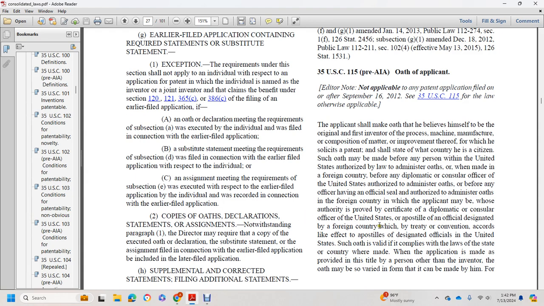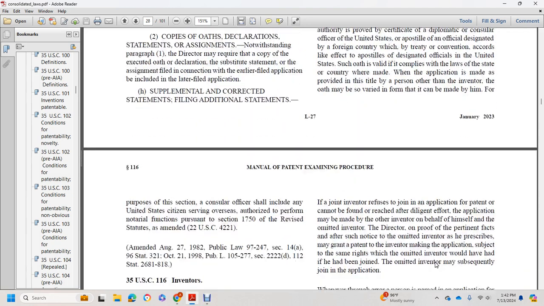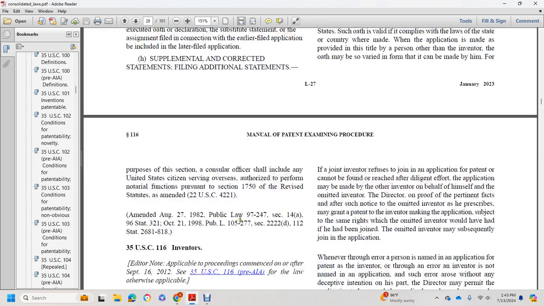of the official designated by the foreign country which, by treaty or convention, accords like effect to apostilles of designated officials of the United States. The oath is valid if it complies with the laws of the state or country where made. When the application is made or authorized to be made by a person other than the inventor, the oath may be so varied in form that it can be made by him. For purposes of this section, a consular officer shall include any United States official serving overseas who is authorized to perform notarial functions pursuant to section 1750 of the Revised Statutes, as amended, title 22 U.S. Code 4221.